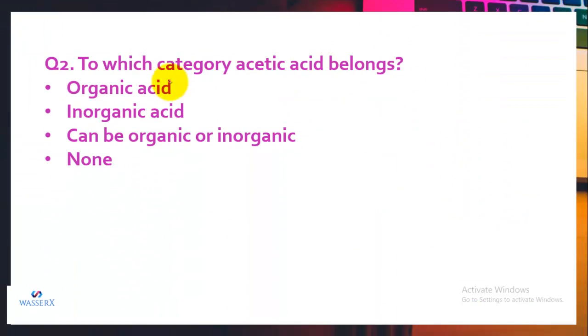Another question is, to which category does acetic acid belong? See, acetic acid is an organic acid and is a weak acid. So in these given options, we have organic acid, inorganic acid, can be organic or inorganic, or none of it. So the correct option is organic acid. Now how to tell which acid is organic or inorganic? You have to learn its source. If the source is plants and animals, that means the given acid is organic. And if the source is minerals present in the earth, then it is an inorganic acid.